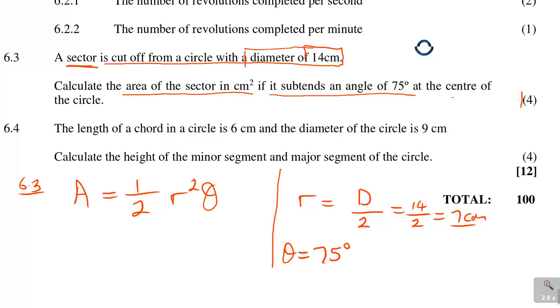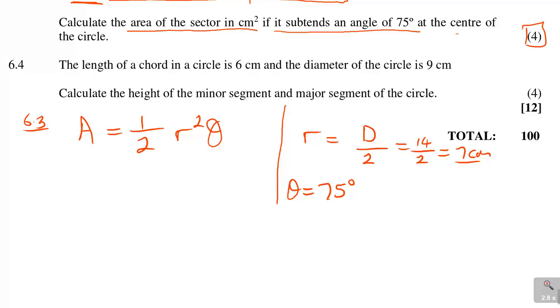Do you see this question also was 4 marks? So the whole 4 marks was on you being able to do conversions. Now 75 degrees, you must convert it, remember, to radians, which said 180 degrees is equal to pi. What about 75 degrees? You say it's x. Cross multiply.